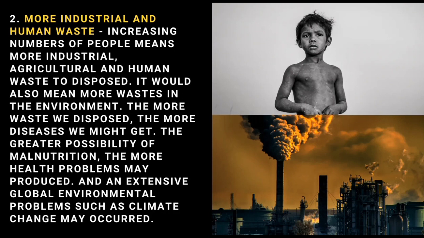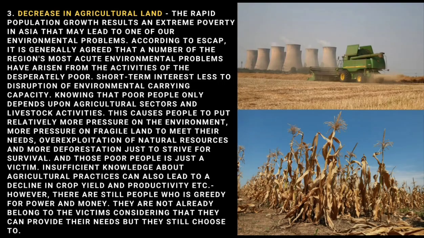The urbanization, the construction of big industries, and the transportations may produce different kinds of waste that might also trigger not just our environment but also us people. Those wastes that were being produced and made by humans itself will directly affect our health. It might cause malnutrition, diseases, and other threats to other life. So the third one here is the decrease in agricultural land.